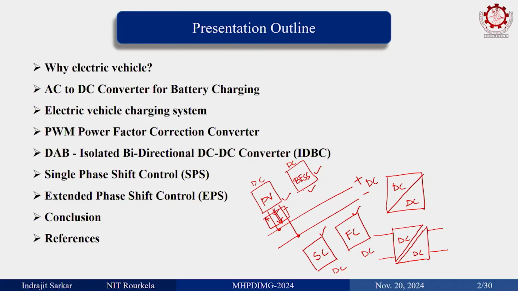Similarly, BESS, what it does is, the major task of a battery energy storage system is, if it is a DC microgrid, sometimes we use it for maintaining this DC bus voltage. If it is a standalone DC microgrid, we need a battery energy storage system in order to maintain the DC bus voltage. Now, question is, why PV cannot do it? Why it is BESS or something else, we will see. So, why is it BESS or battery kind of thing?